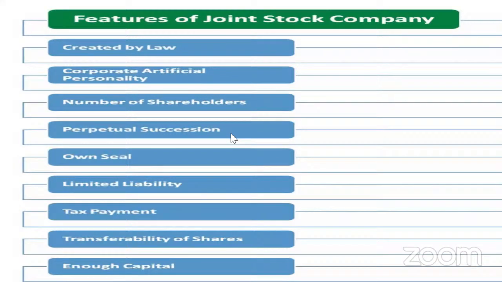At the same time, it is a separate legal entity also. That means as per the law, it has been created separately. Just now I told you that. The company is created under the law, so it has a separate legal entity apart from its members. A company acts independent of its members. That is the meaning here. Next one is the number of shareholders, or the perpetual succession. It has its own seal and limited liability. This is the limited liability you have to remember.